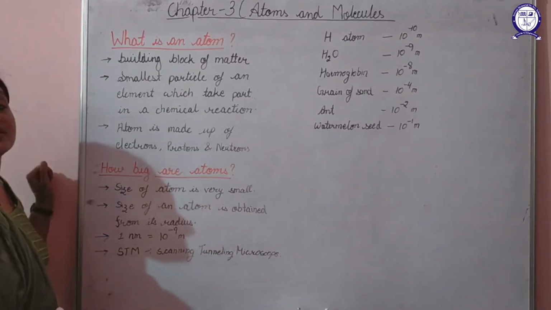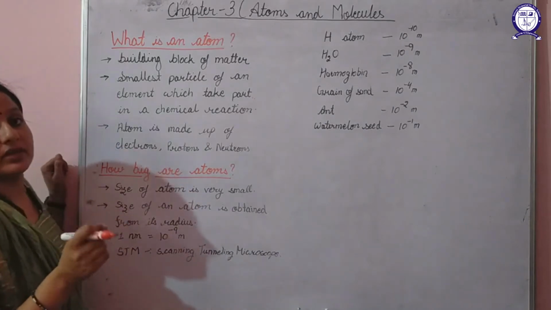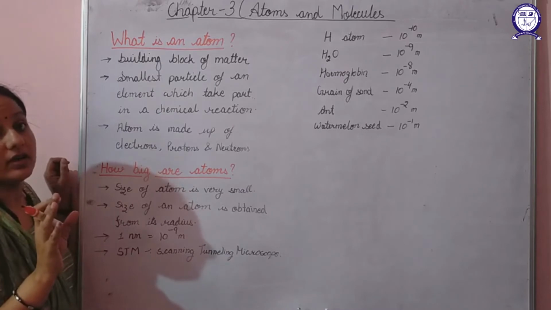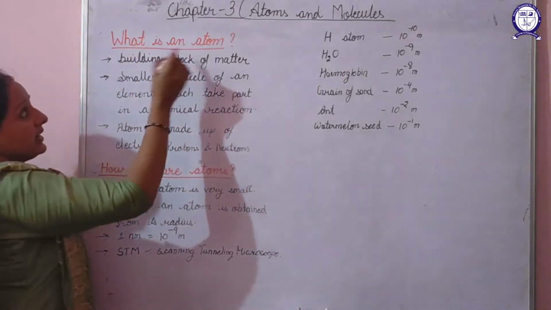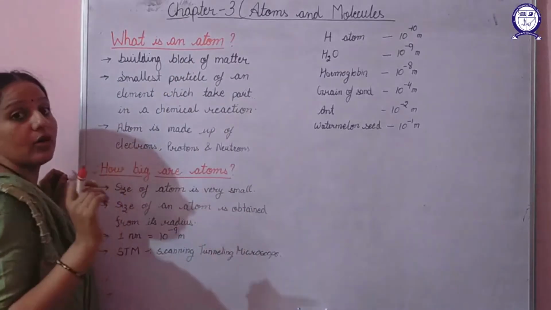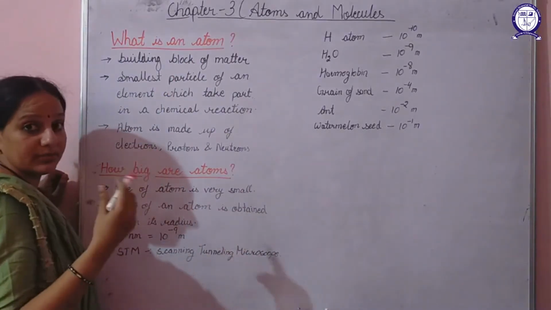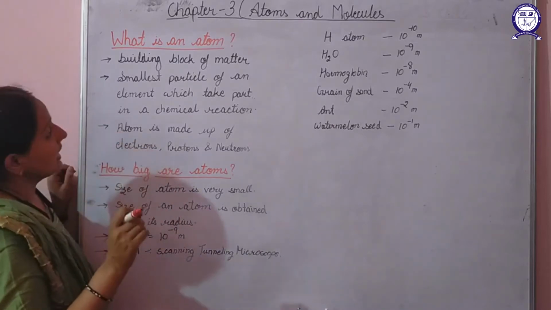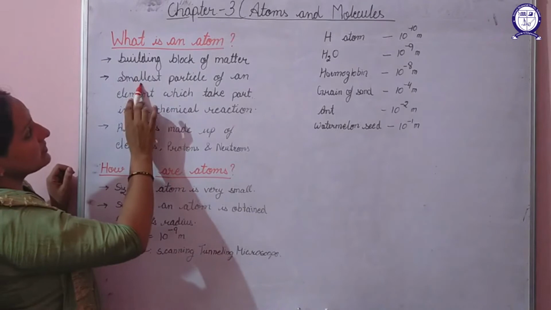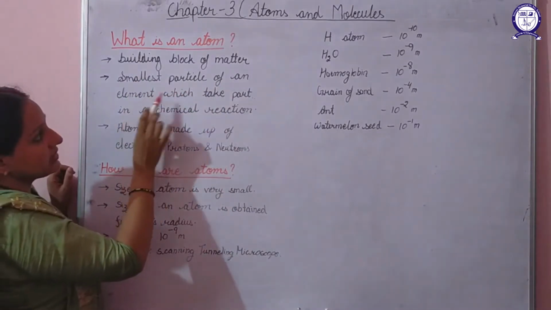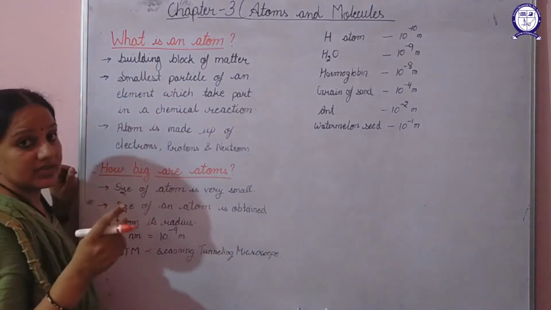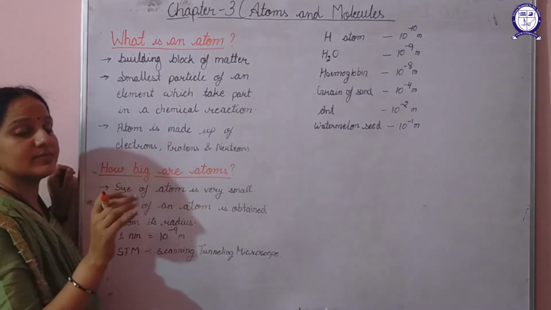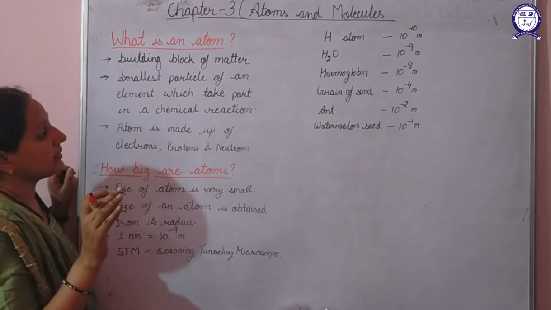Next is, what is an atom? It is clear from Dalton's atomic theory that an atom is the smallest particle of matter. So we can say that the atom is the basic building block of any matter. That means all matter is made up of a basic building block, which is known as an atom. Atom is the smallest particle of an element which can take part in a chemical reaction. Whenever a reaction occurs, the atom takes part and initiates our chemical reaction.